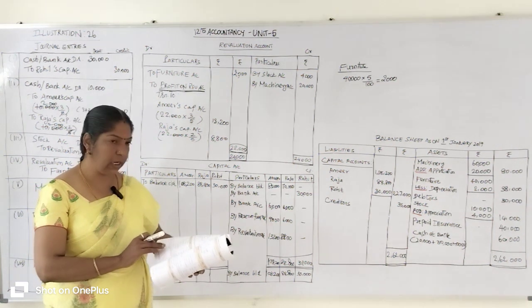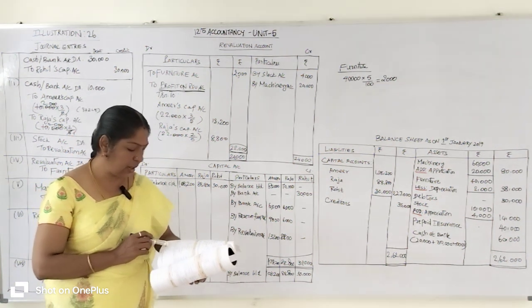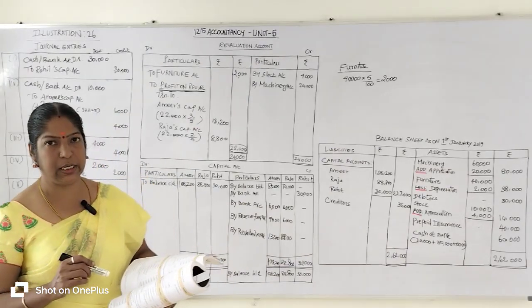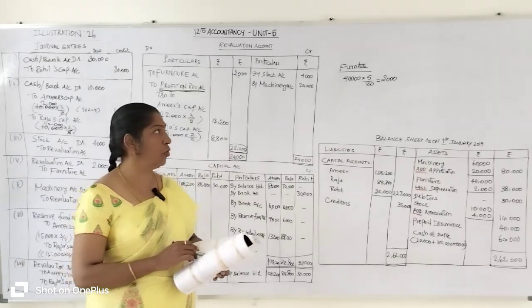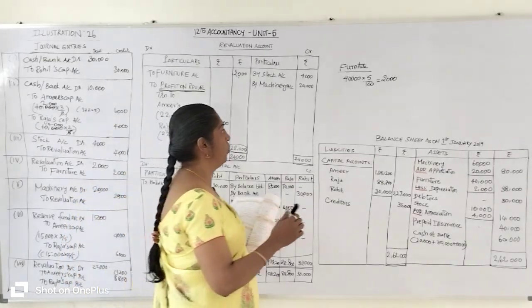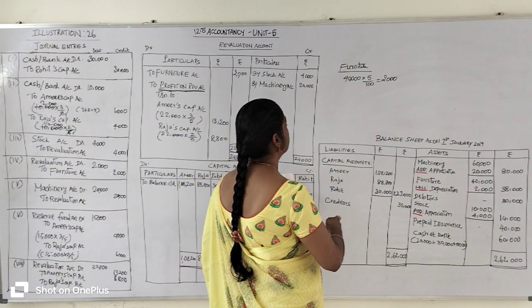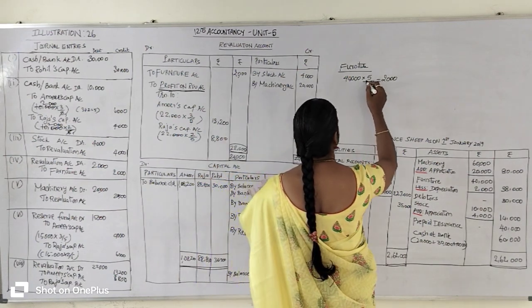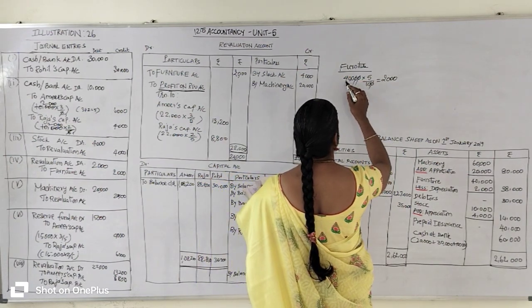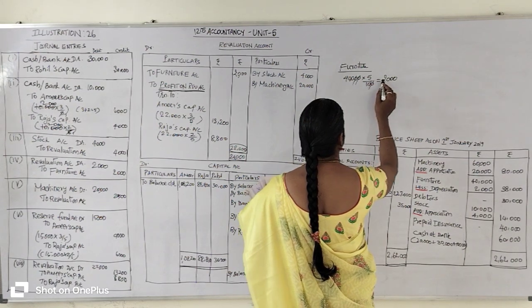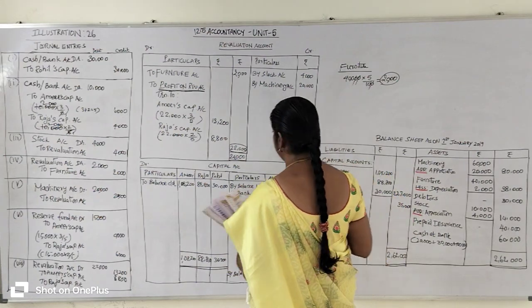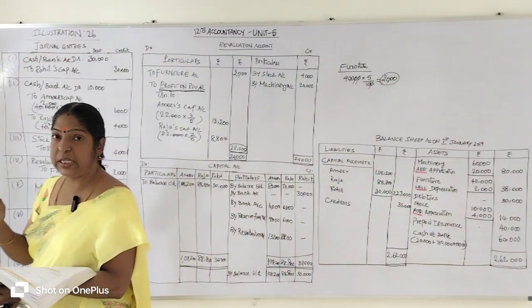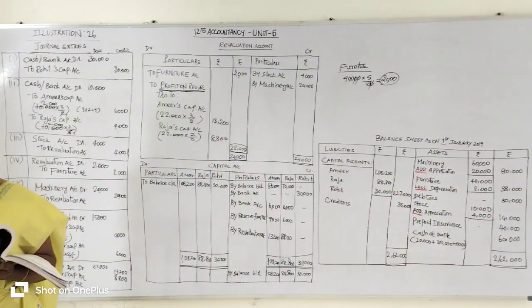Okay, from the given adjustments, the furniture is to be depreciated by 5%. Furniture value of 40,000 rupees is given in the question. From 40,000 rupees, the furniture value decreased by 5%, which is 2,000 rupees: 4 fives are 20, and the two zeros are added here. So that 2,000 rupees furniture value is depreciated. Depreciated means what?